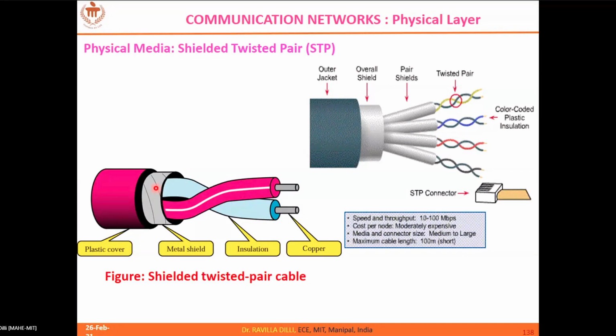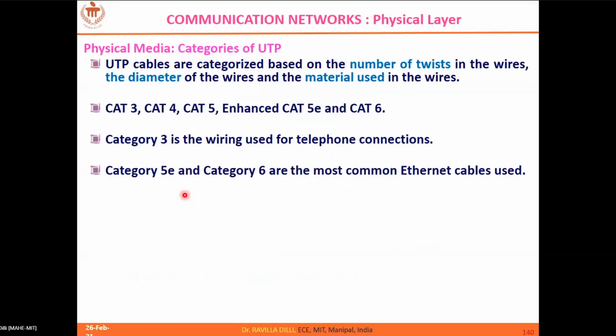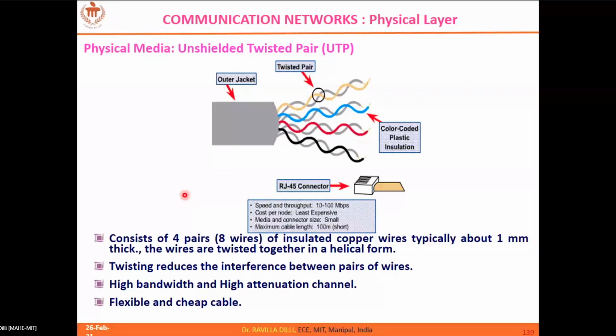So it creates something like a Faraday cage. I'm not sure if I'm exactly correct on that, but it's something along those lines. It creates a shielding from external radio interferences and prevents data getting corrupted while being transmitted electrically. Exactly correct. The external radiation or external interferences will not enter. So this material will take care of that. It absorbs and won't pass it to the other side. However, there is a cost involved. So STPs usually take higher cost.